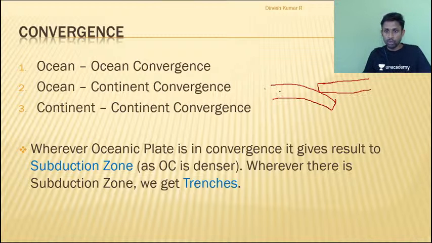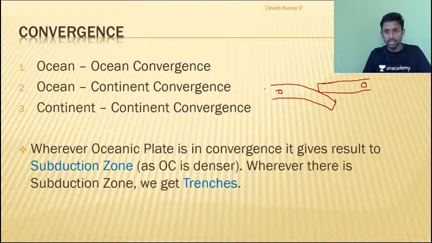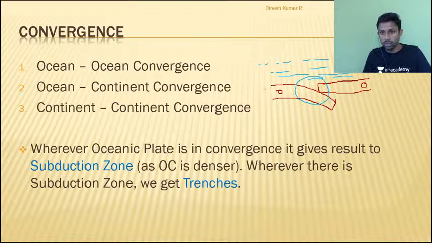Now, whenever I am talking about ocean convergence, can I say this interaction is taking place inside the ocean? That means here I have the oceanic water. So this interaction is going on inside the ocean, right? And can you see, I am saying that this is a subduction zone, and this is the depth of the ocean. Can you see at this area the depth is more because subduction is taking place? So can I say the ocean is deeper here?